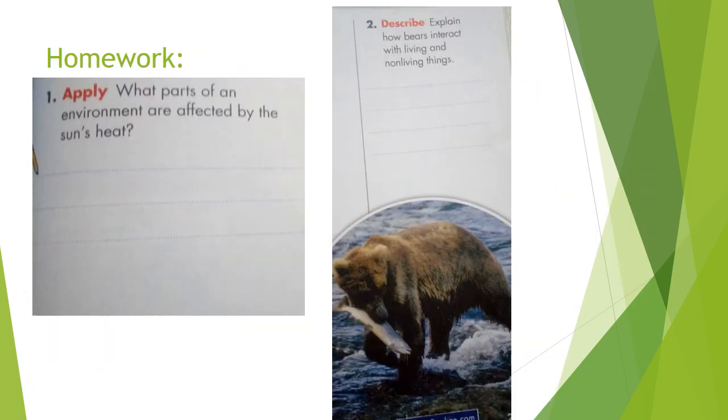Homework for tomorrow. Answer questions 1 and 2 at page 205. Question number 1. What parts of an environment are affected by the sun's heat? Question number 2. By looking to the picture of the bear, explain how bears interact with living and non-living things.